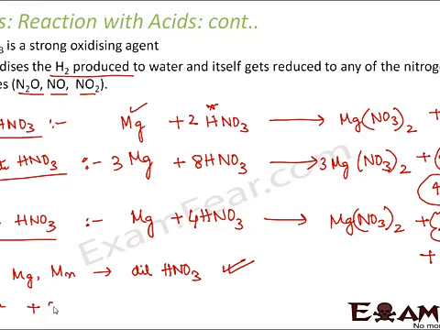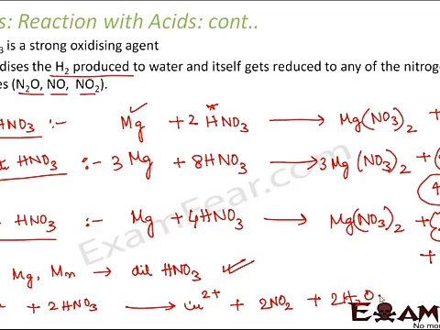Now copper reacts with HNO3, and what does it form? It forms copper ions plus NO2, that is nitrogen dioxide, plus H2O. So the reaction is a little similar to this reaction, correct? But copper doesn't react with dilute nitric acid. It prefers to react with concentrated nitric acid.